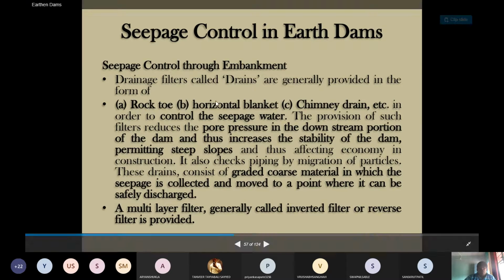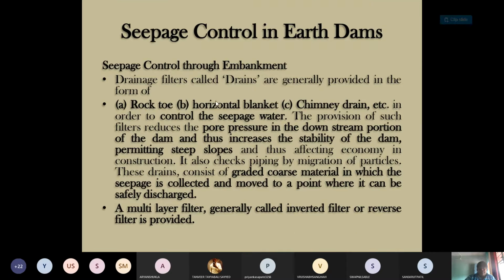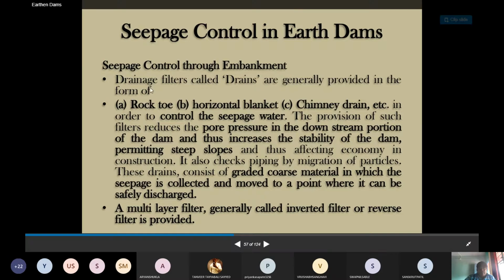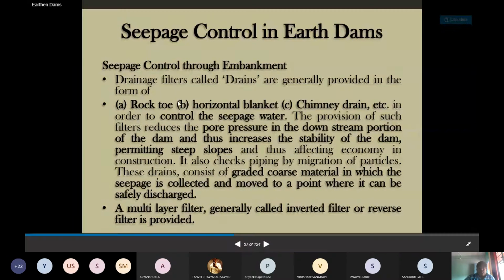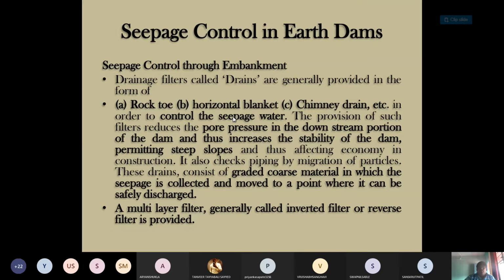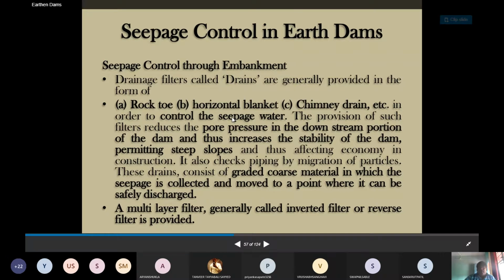Now, how is seepage through this embankment to be controlled, and what type of provisions are there? The first one is the drainage filter, so proper drains must be provided. These are the categories of drains: first the rock toe drain, second the horizontal blanket, and then chimney drains. These are the provisions inside the dam so that you can control the seeping water within the embankment. I am not talking about the foundation, I am talking about the embankment.